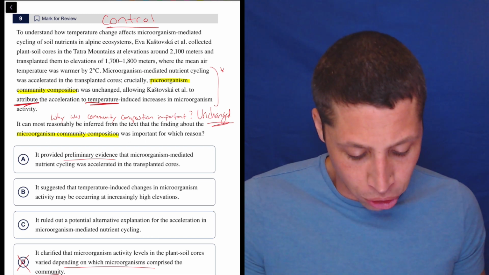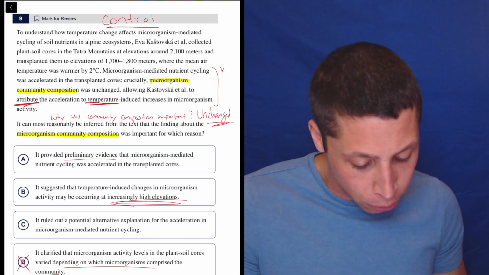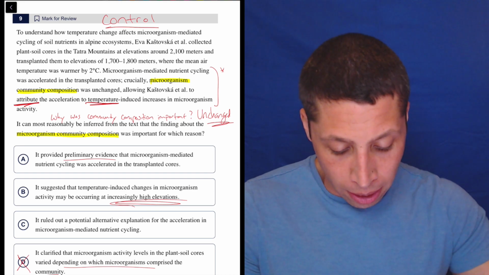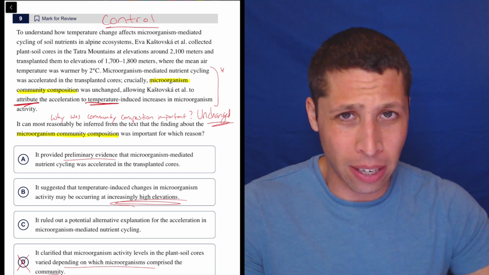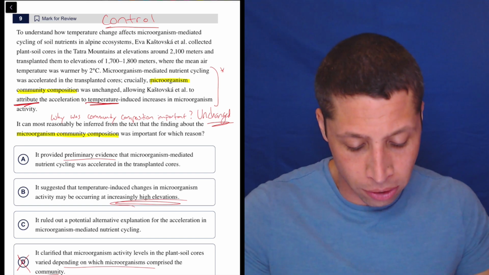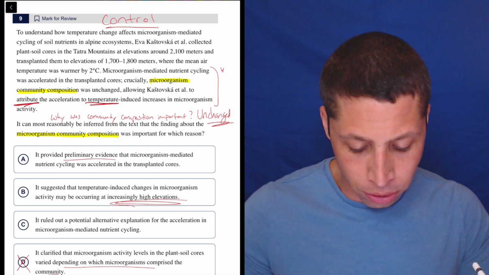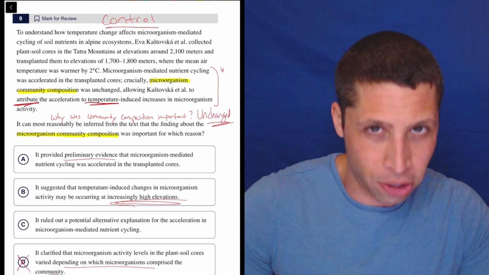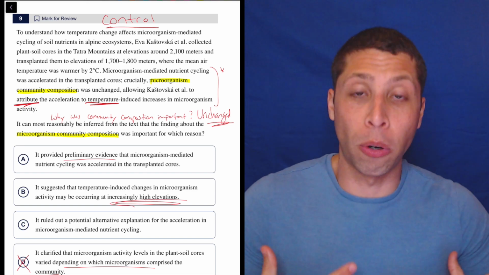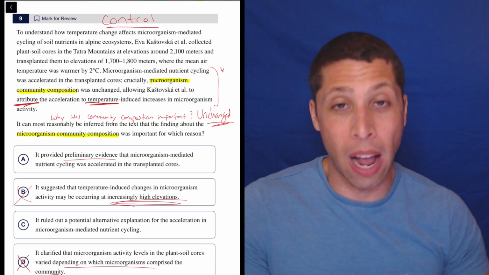B, "it suggested that temperature-induced changes in microorganism activity may be occurring at increasingly high elevations." Now that I understand the conclusion more, the elevation thing is not part of that last bit, right? That's earlier. This seems to be about different temperatures and different something else is going on. I don't think that increasingly high elevations, right? Even when they talk about elevations, they're moving these cores, or their collected plant soil cores, around 2100 and then moving them to other elevations. So they're changing the elevations in the experiment. The elevations are not changing. Like, that's not what we're measuring. We are controlling the elevation. And so that's not the result of the survey. So that one I'm much more confident getting rid of.